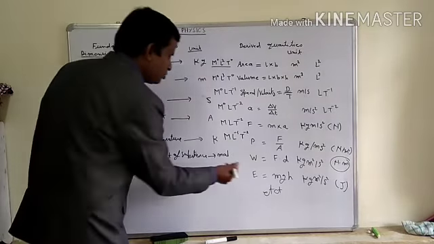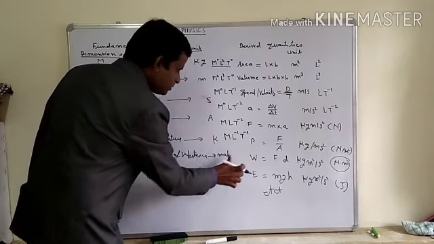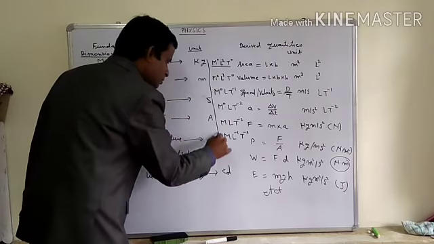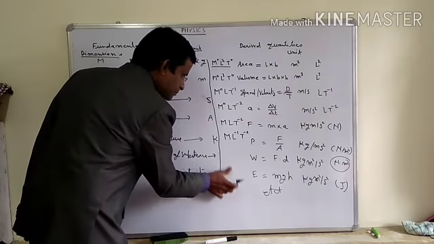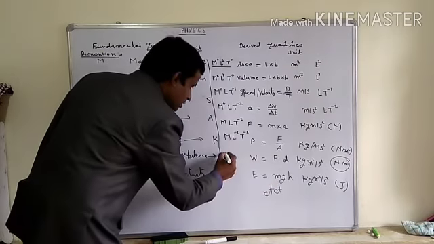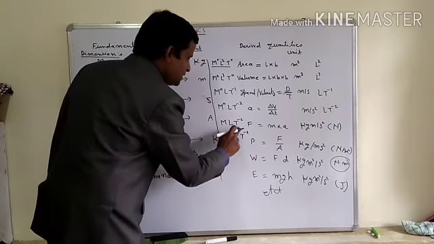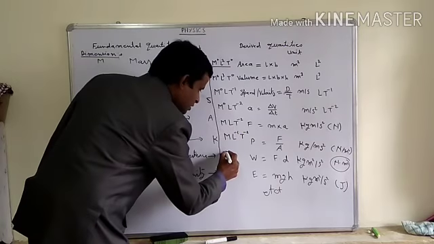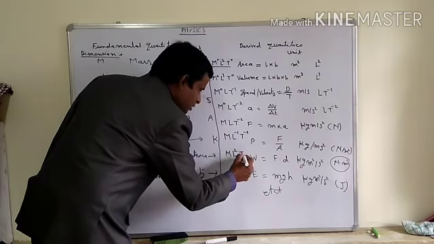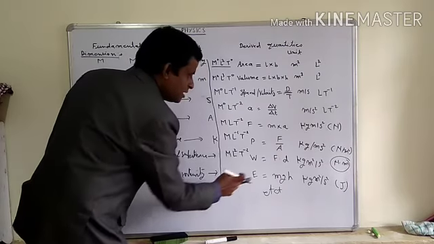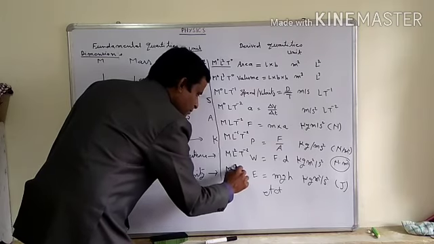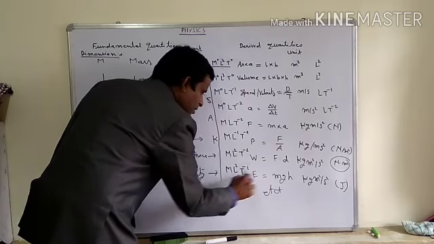Getting it? Now I'm going to write the dimension formula of work. What is the dimension formula of work? See, force into displacement is the formula. Force dimension is M L T minus 2, into displacement. So it will become M L square T minus 2. Similarly, energy will also have the same dimension formula, M L square T minus 2.